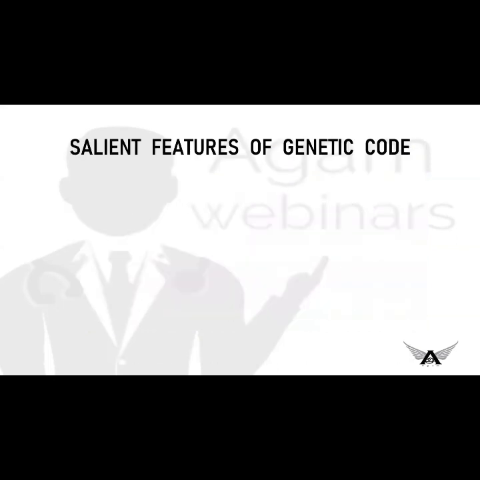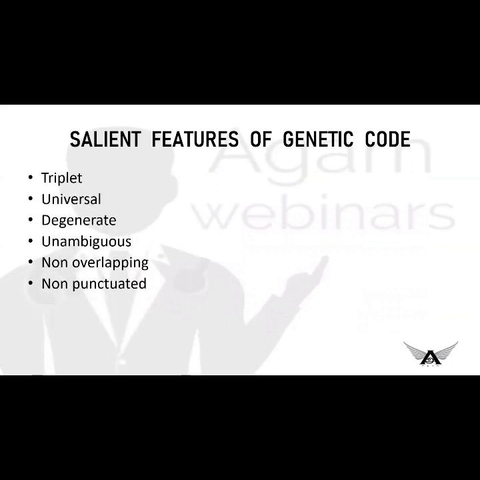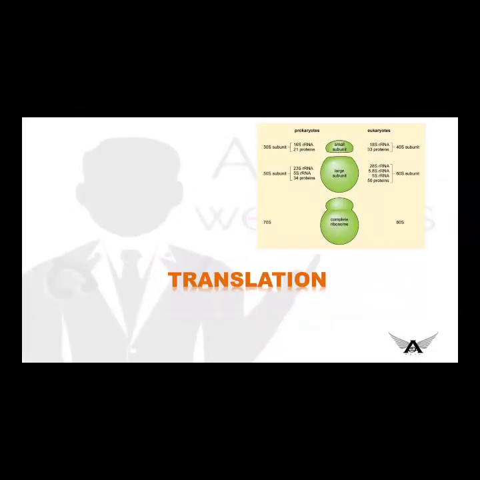Salient features: triplet codon, universal, degenerate, unambiguous, non-overlapping, non-punctuated, wobble, initiator and terminator codons. There are 3 stop codons and a single start codon.